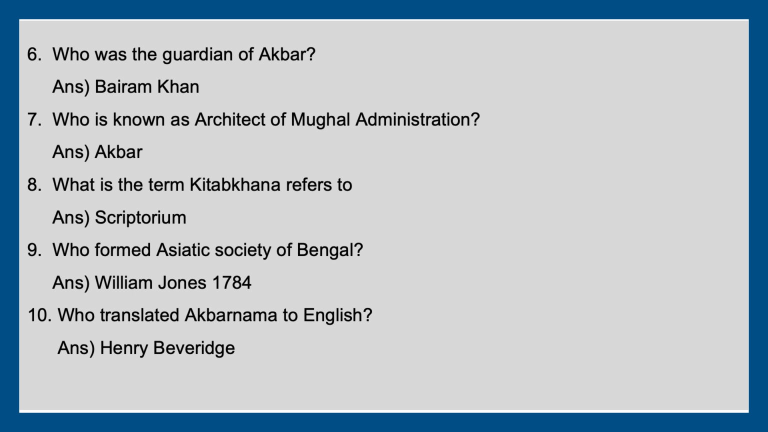Now there are other MCQs, like the guardian of Akbar is Bairam Khan, and the architect of Mughal administration is Akbar. The term Kitab Khana refers to the scriptorium. Asiatic Society was formed by William Jones in 1784, and Akbarnama is translated into English by Henry Beveridge.